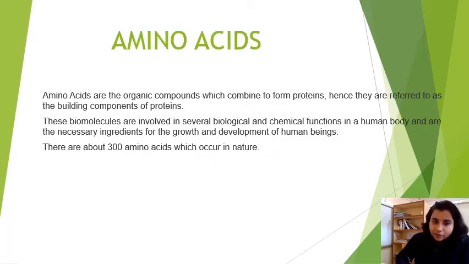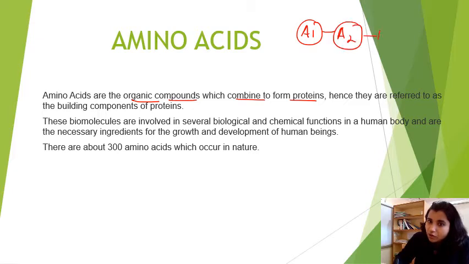Next, amino acids, let's move to the definition. These are the organic compounds which combine to form protein. Already we have seen in our protein class that the proteins are made up of amino acids. So if I draw this linear chain of amino acids, A4, A5, right?